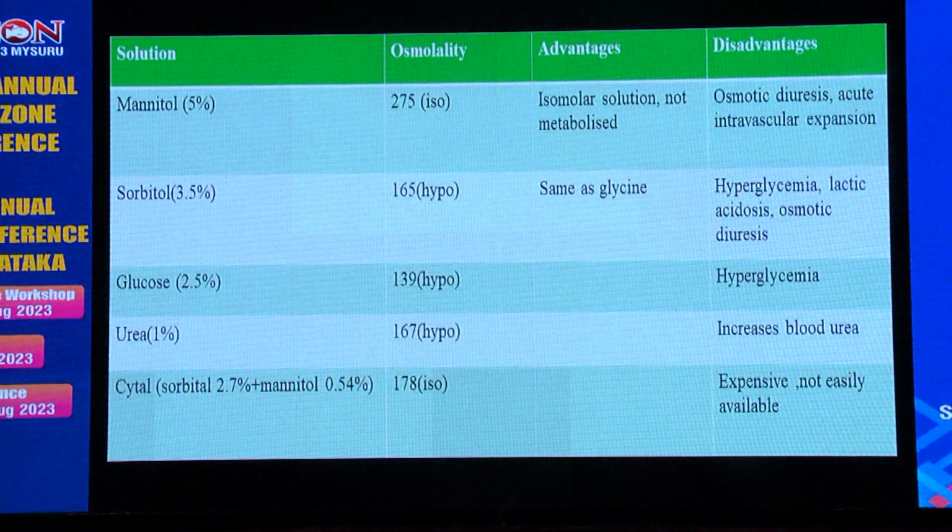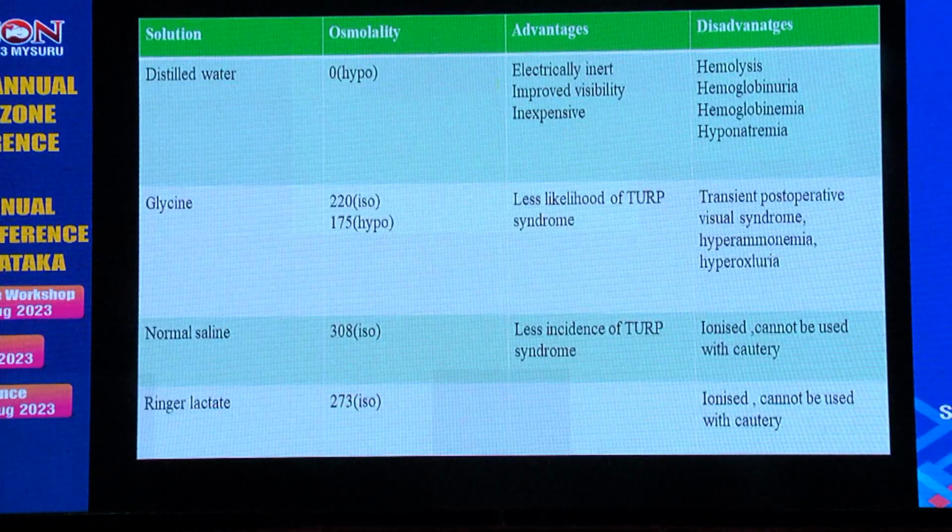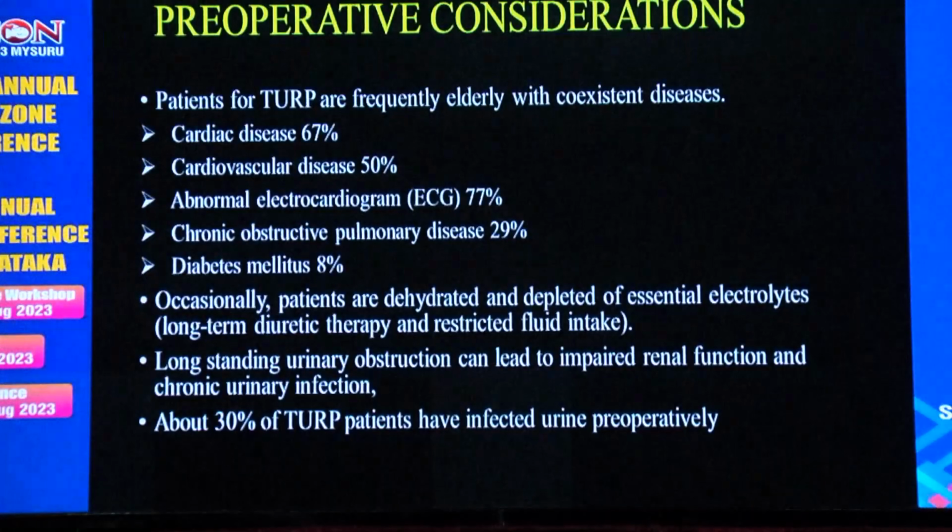So there are various irrigation fluids like mannitol, sorbitol, glucose, urea, and cytal. Distilled water is nowadays not used because of its extreme hypo-osmolality. The commonly used one is glycine 1.5%, which has 220 milliosmoles per kg, slightly hypotonic. Normal saline and Ringer's lactate can be used whenever bipolar cautery is used.